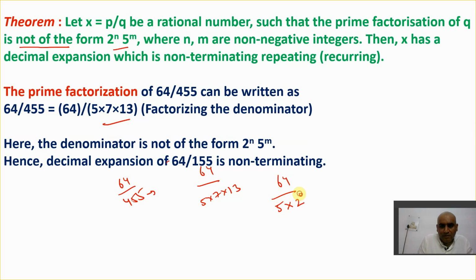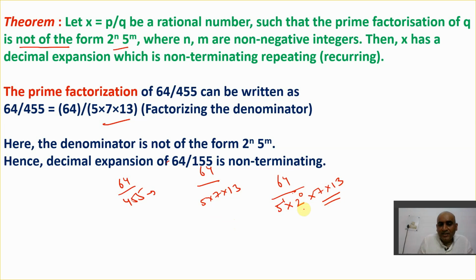If I write 2 raised to power 0, it's the same thing because anything to the power 0 is 1. So it has a form of 2 raised to power n and 5 raised to power m. There is no doubt. But the point here is it also has 7 and 13, which is not required, because we want only the form of 2 raised to power n and 5 raised to power m.